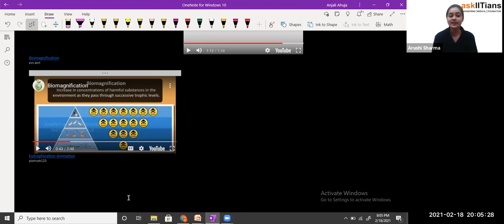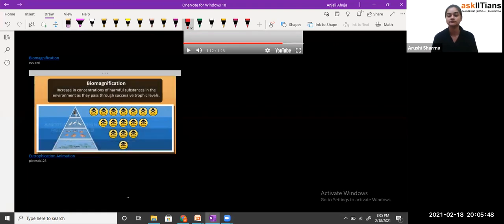Okay, so you can see that at the very lower level, the toxic level is less. When it moves in the upward direction, you can see that the toxicity level increases, and because of that we have to face a reduction or decrease in population, and this process is called biomagnification.